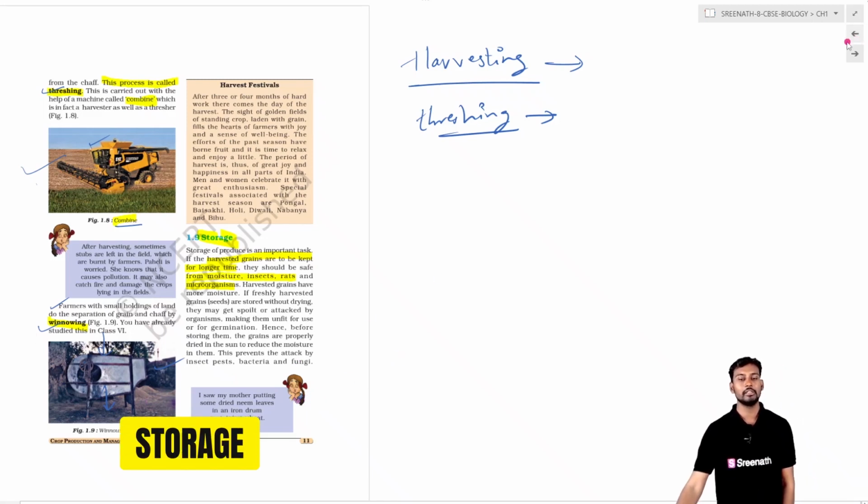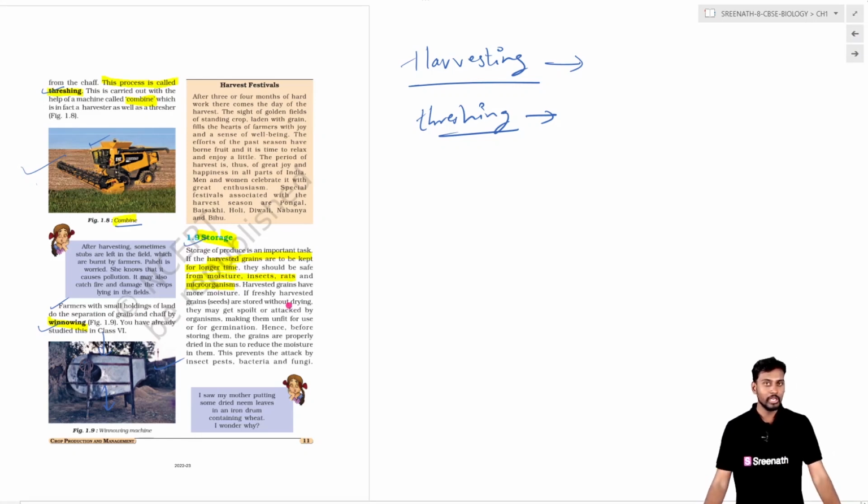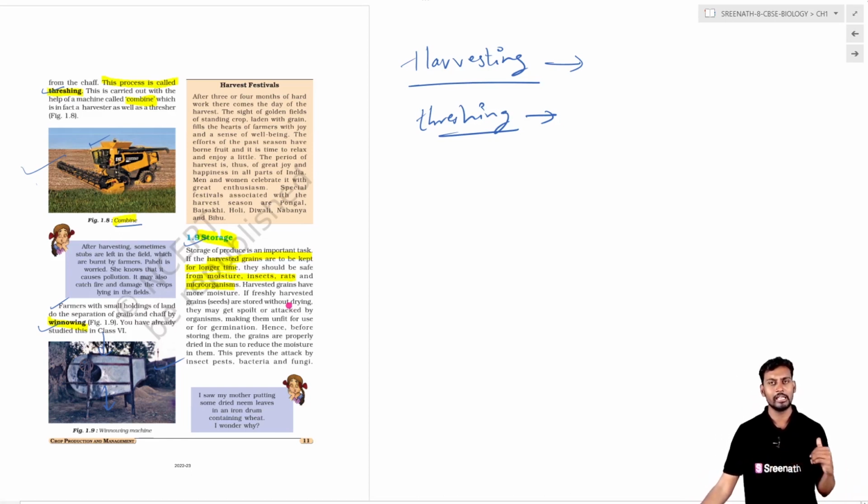The final part in the entire crop production and management is storage. When going with storage, it is very important in order to maintain the yield of the crop. Unless you have proper storage, the tons and metric tons of yield which you obtained in the agricultural field, improper storage will lead to the degradation of the food and the loss of the yield produced by the farmer.